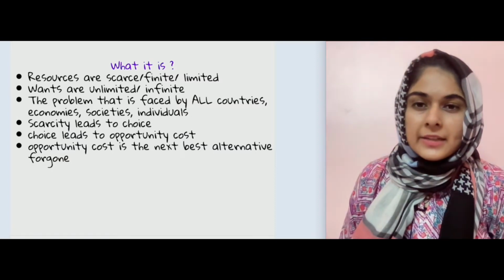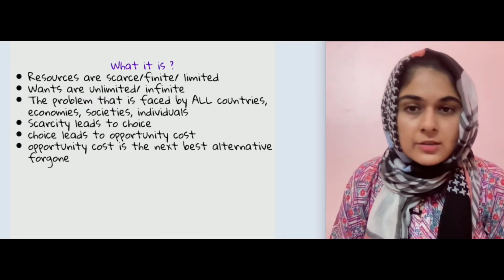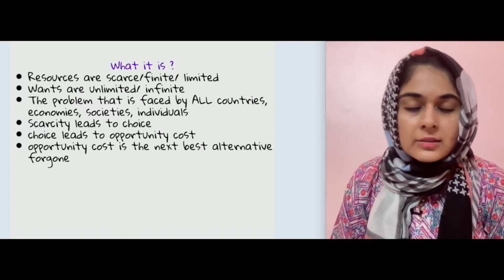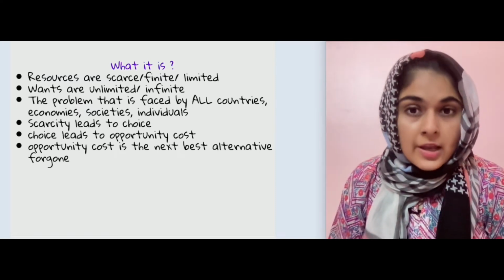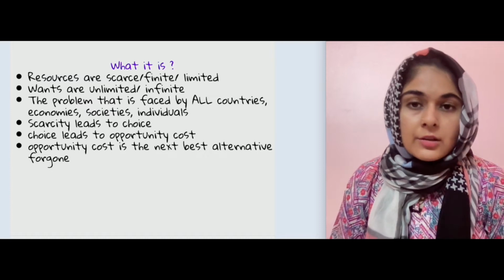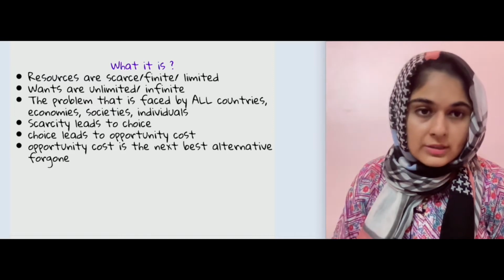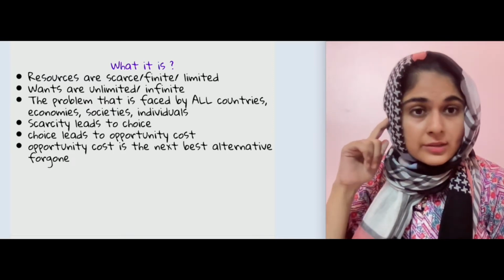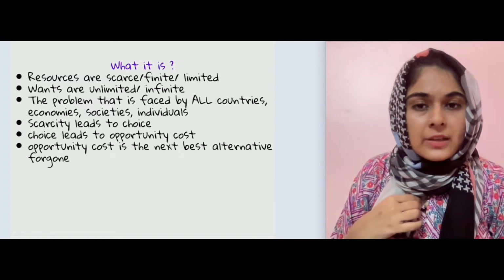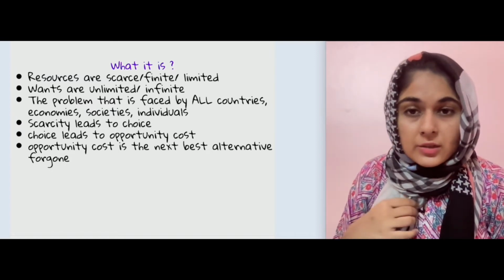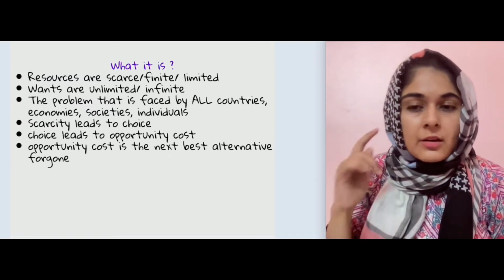So if you see the slide here, it says that resources are scarce, finite, or limited. So if in the exam you're asked what is the basic economic problems, you need to write resources are scarce and wants are unlimited. So this is like for a 2 mark you need to write both the sides. तो एक तो resources scarce है और wants, human beings की wants unlimited हैं. So this problem is faced by all societies, all economies, individuals, households, everyone, literally everybody in the world.